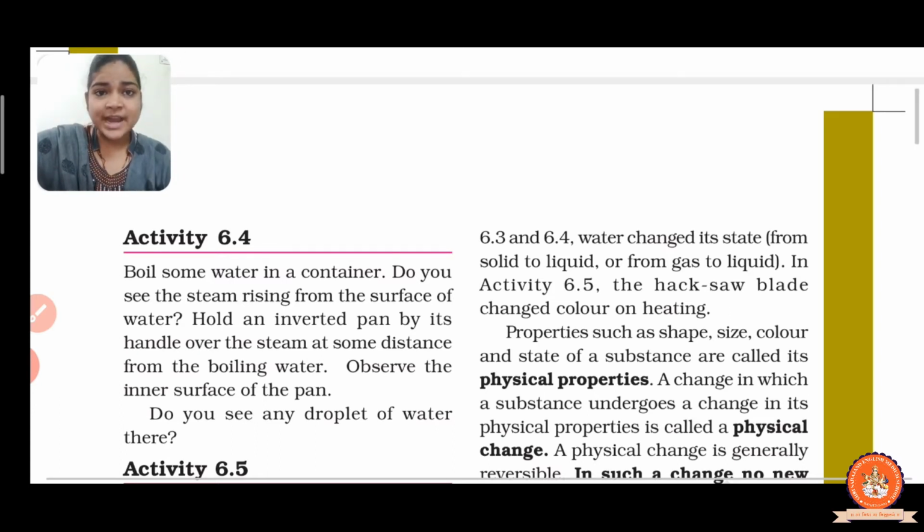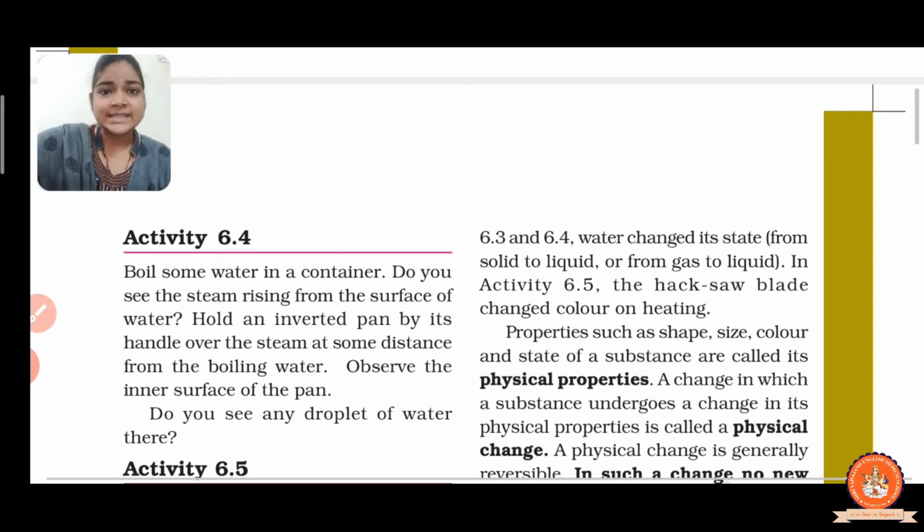Now after that, observe the inner surface of the pan. After a few minutes we observe that water droplets condense on the inner surface of the pan.